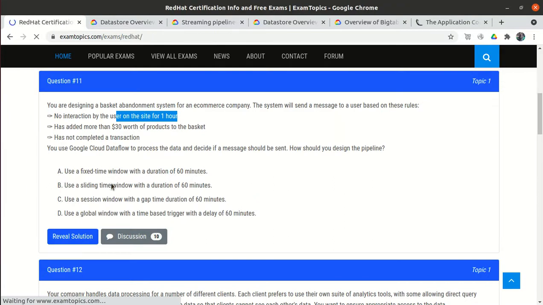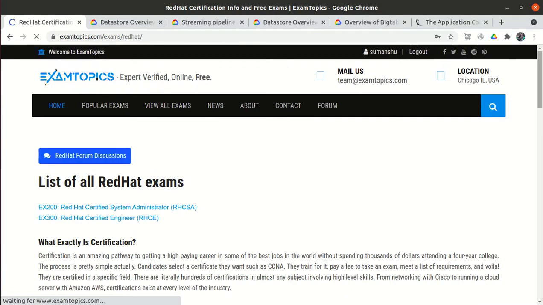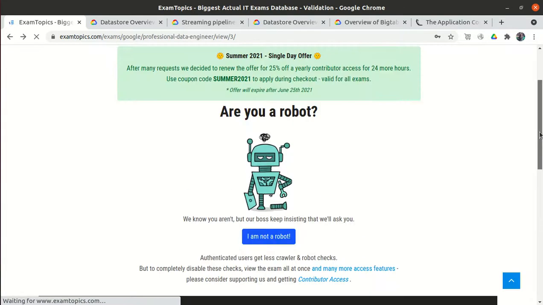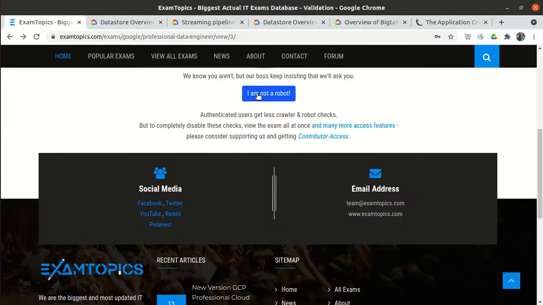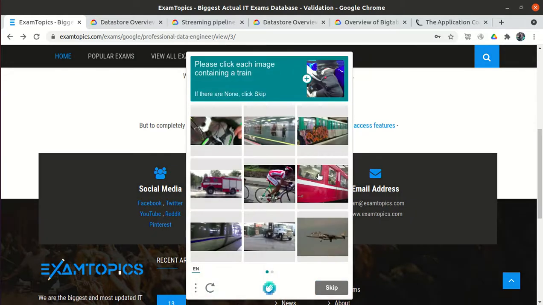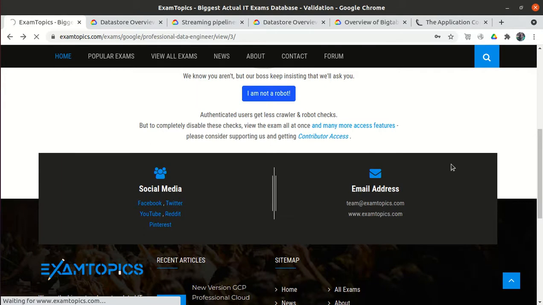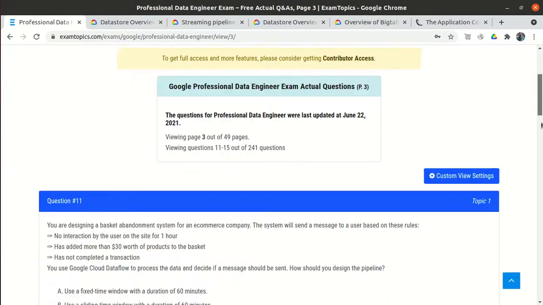So we use a session time window with the gap duration.